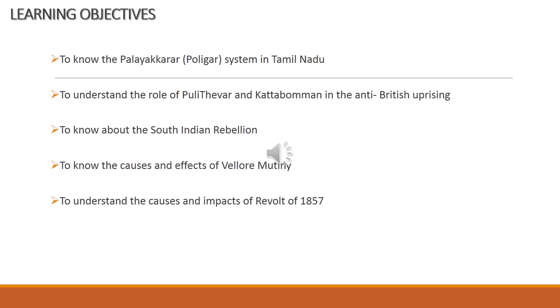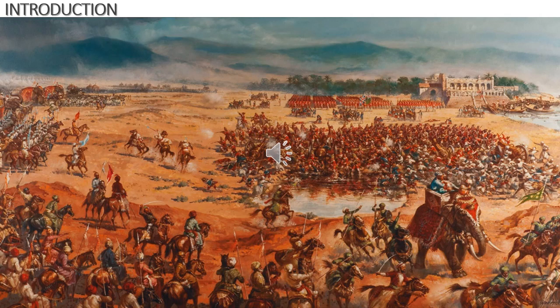So the learning objectives: first, to know the Palayakkarar, the polygar system in Tamil Nadu; then to understand the role of PULI THEVAR and KATTABOMMAN in the anti-British uprising; then to know about the South Indian rebellion; then to know the causes and effects of the Vellore mutiny; then to understand the causes and impact, meaning effect, of the revolt of 1857.